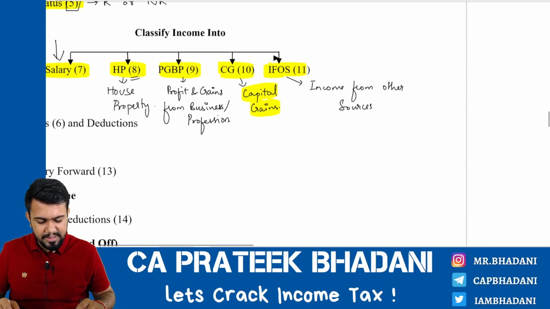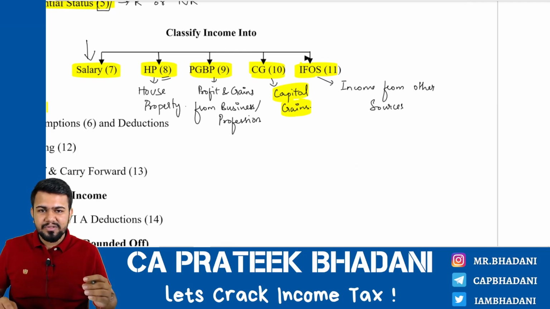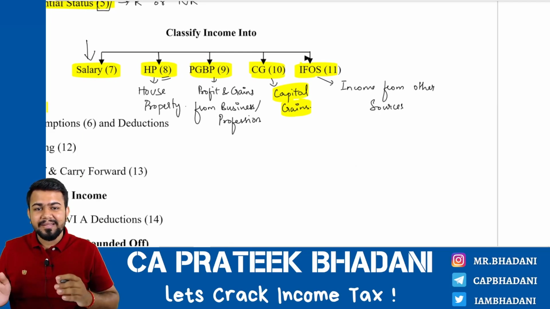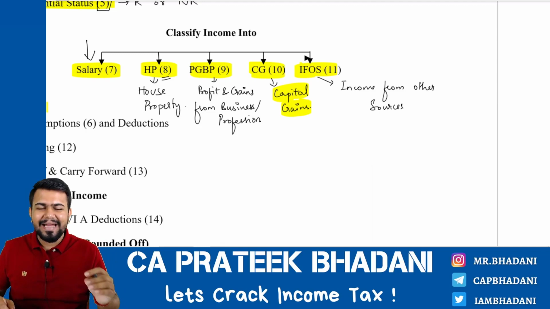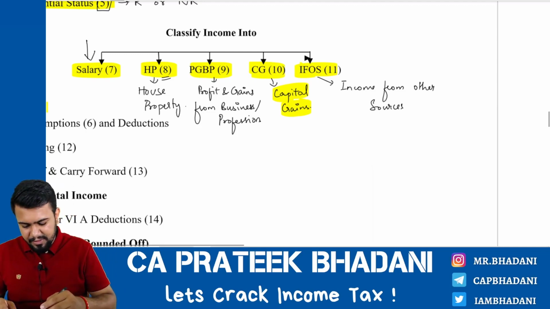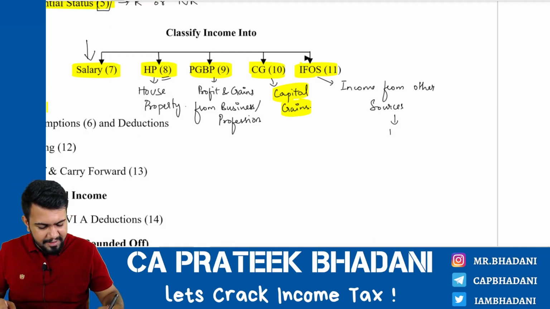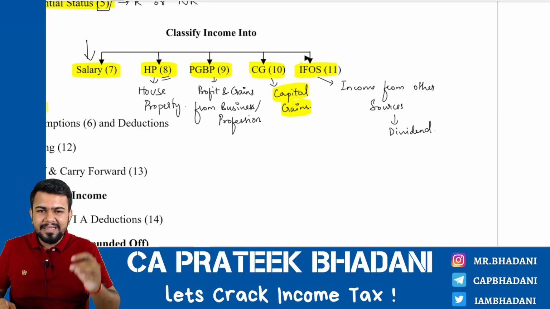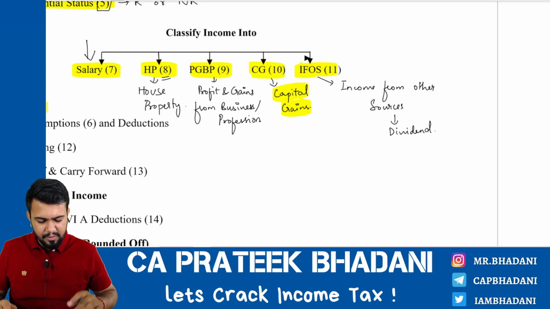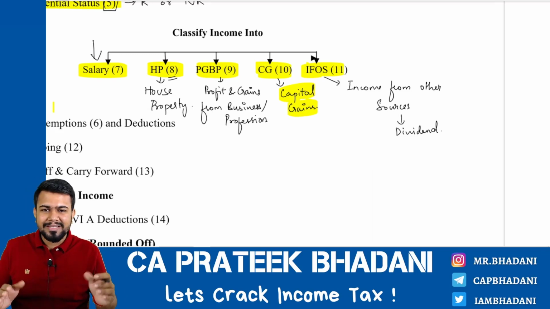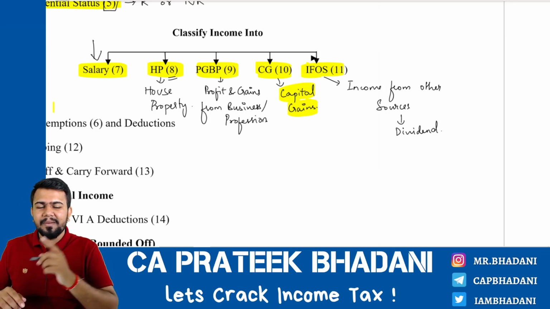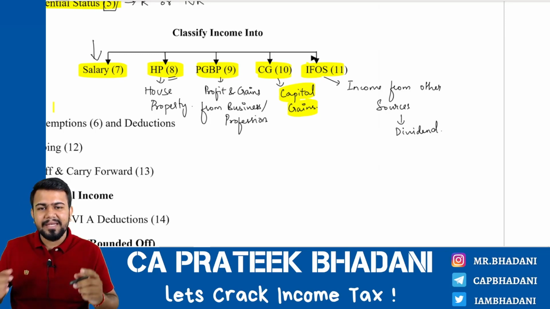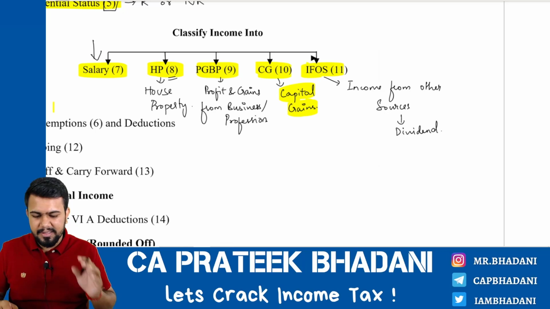from other sources. However, income from other sources also has some other incomes which are particularly taxed under income from other sources head only. For example, dividend income. So dividend income will always come under income from other sources only. So income from other sources has some specific incomes, and also if an income is not coming under any other head of income, then it will be grouped under income from other sources.